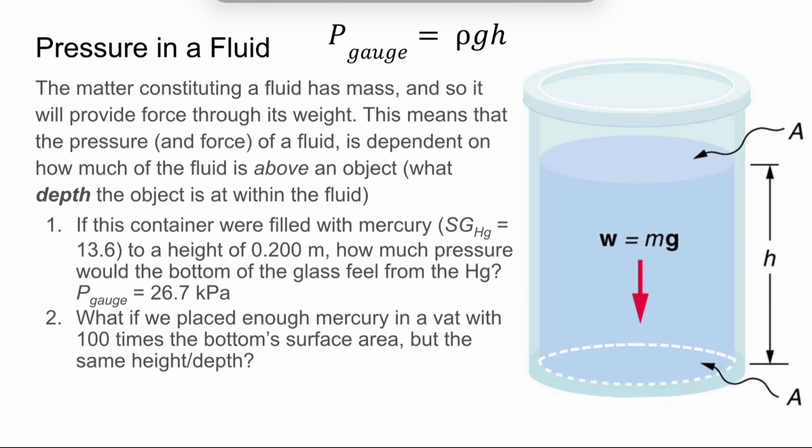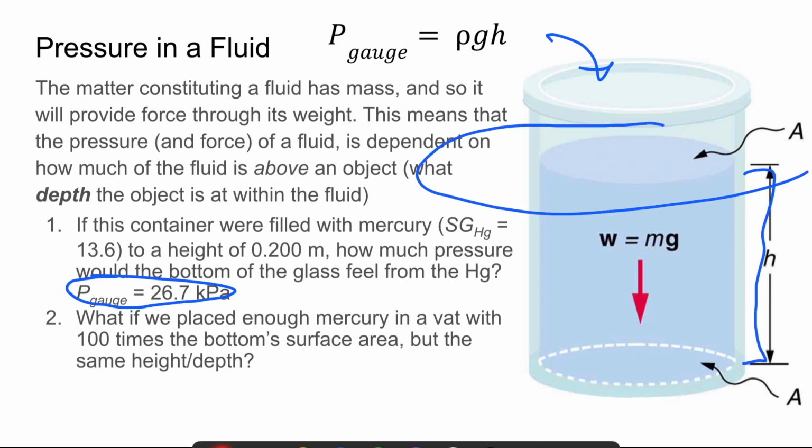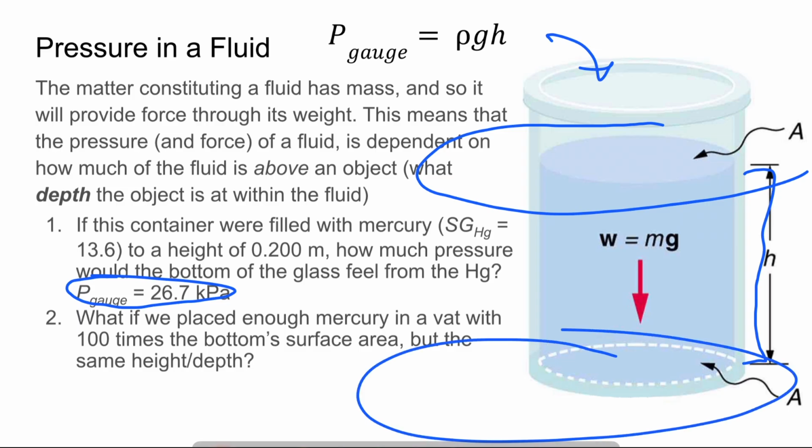All right, so now that we know our pressure from that height of mercury, let's think about if instead of the mercury being in this glass, we had a vat of mercury that had the exact same height, but a much larger area. Let's say 100 times the area of our original glass, but it's still the same height.